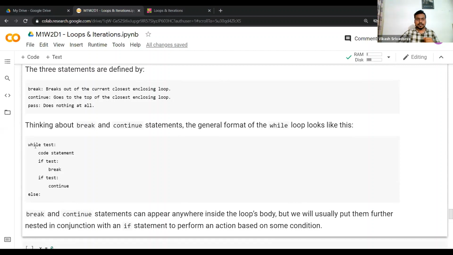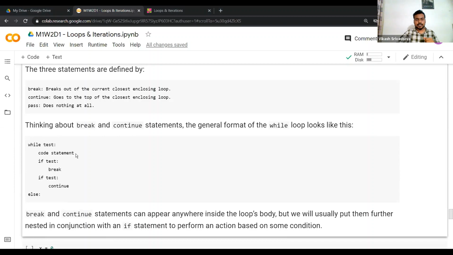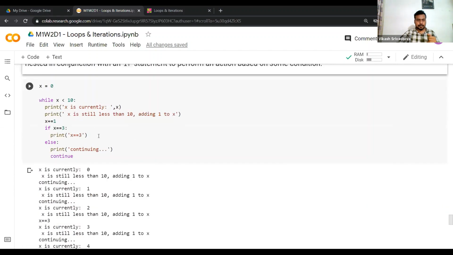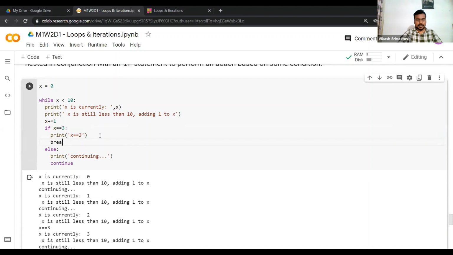Okay, so while test, this is your condition. Then of course you write something, and let's say you have written an if statement within it. So if some condition, then you can call break, right? What break does is it breaks out of the current closest enclosing loop. What is the closest enclosing loop? This is the while in this case. So let's take a few examples, and I can add a break statement here.